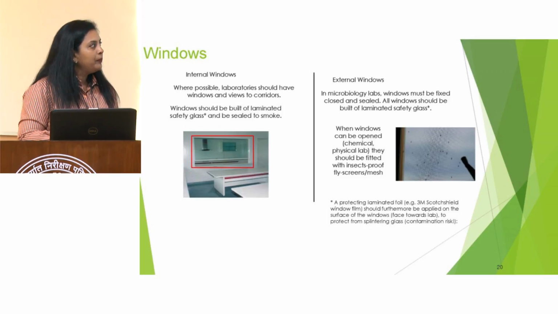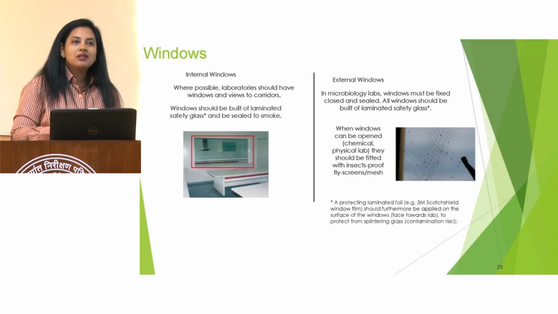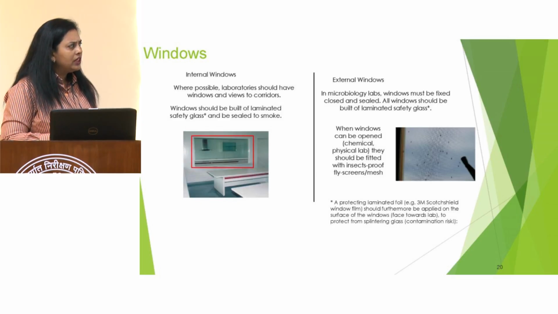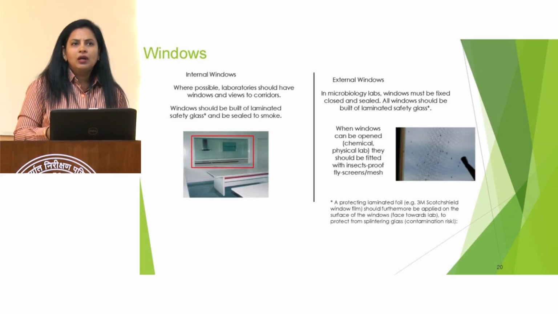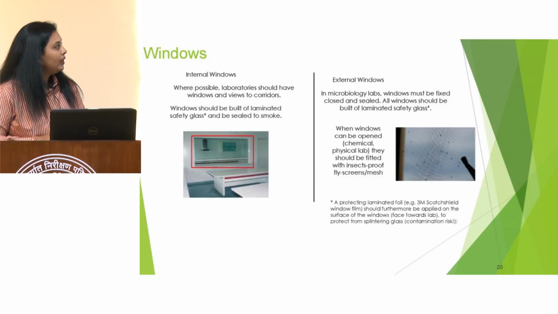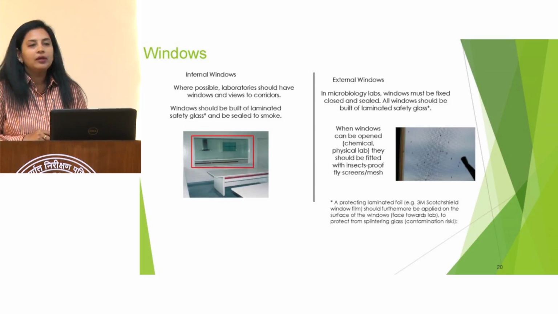And at the same time, these windows must also be laminated. 3M glass of this type is easily available, and even the safety coating is also available with 3M.